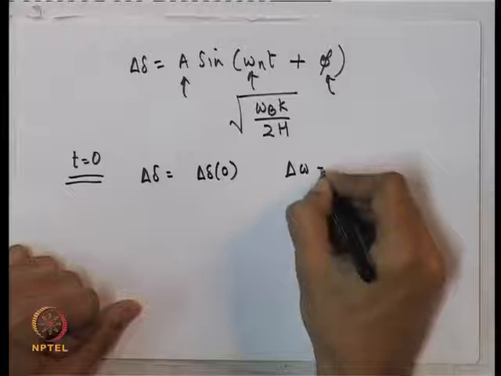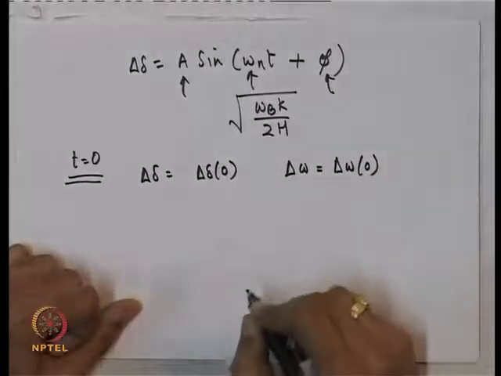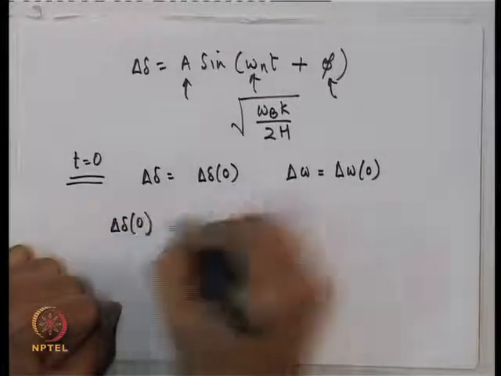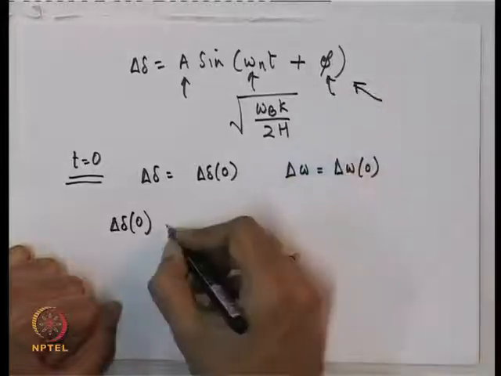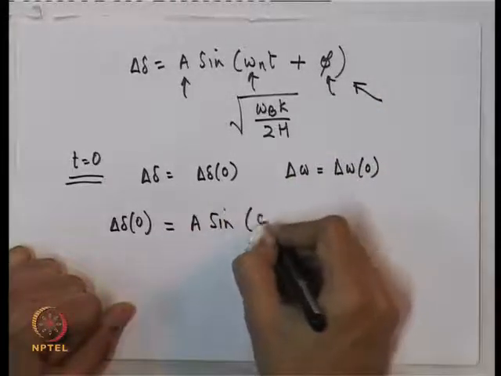and in that case, just substituting it in this particular equation, delta is equal to A sin phi.